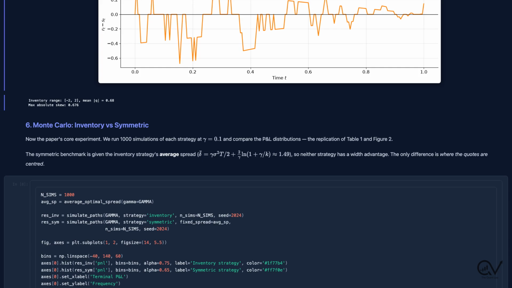That is the cleanest possible comparison. What we expect, based on the paper, is that the symmetric strategy earns slightly more on average because sitting on the mid attracts more fills. But it should carry far more risk because nothing stops inventory from drifting. Let us see whether our implementation reproduces that.